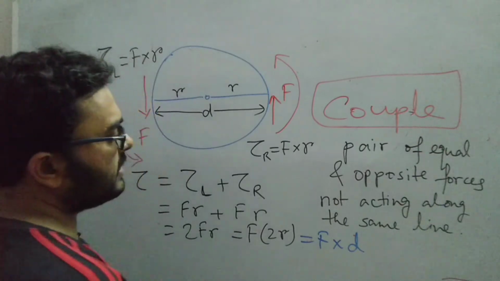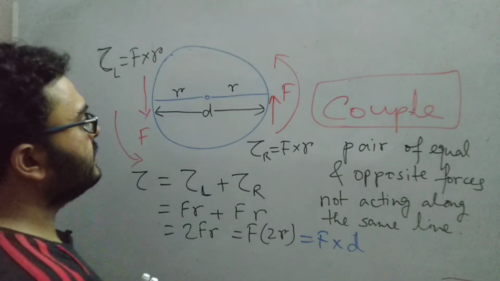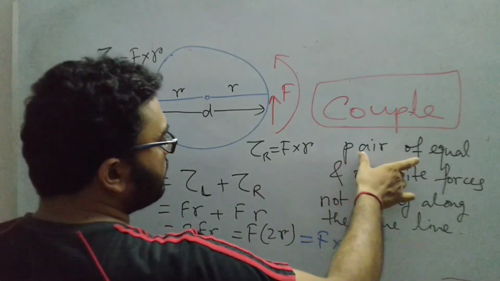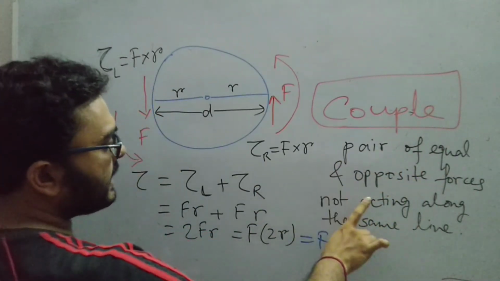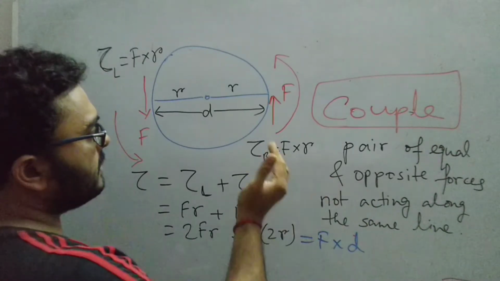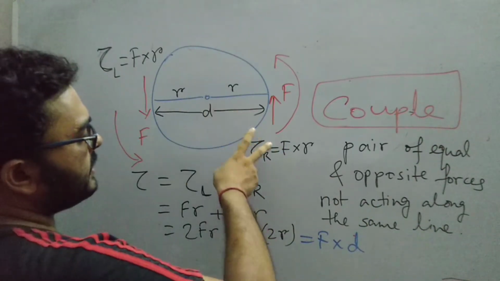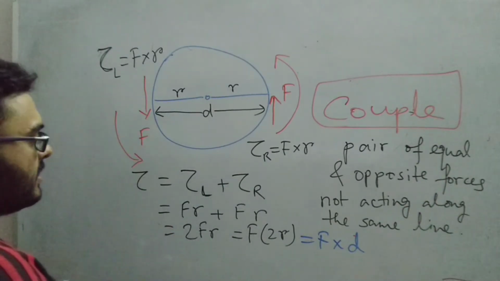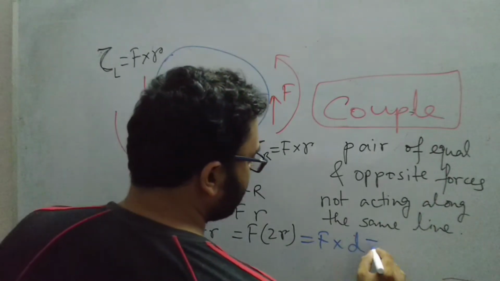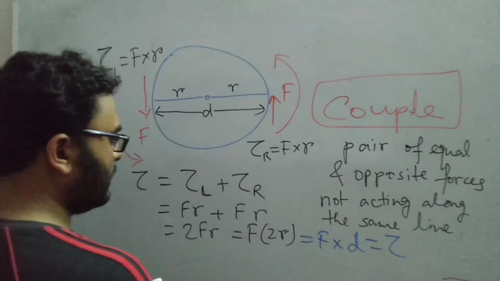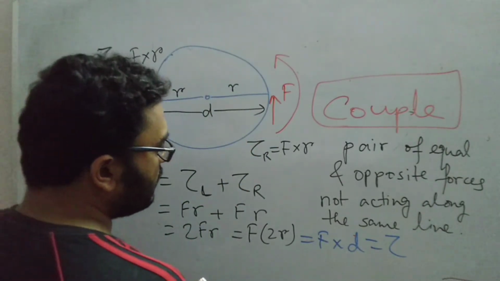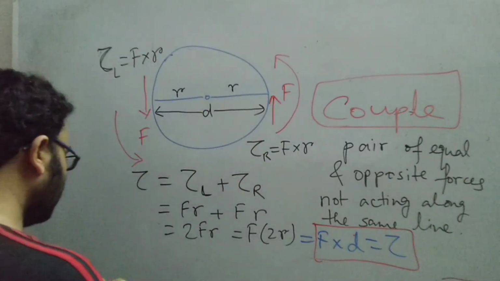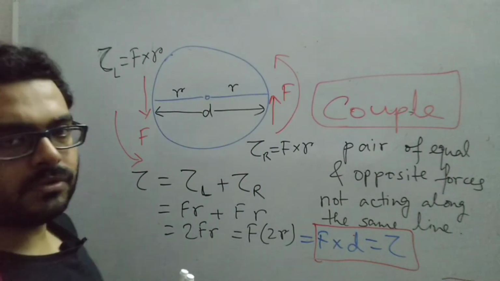Now what is the D here? D is the distance between the two points of application of force. We are saying that in a couple we take a pair of equal and opposite forces not acting along the same line. So obviously they will be applied at two different points, and if the distance between those two points is D, then the overall torque is given by this formula, tau equals F into D. So we get the mathematical expression for the torque due to a couple, F into D.